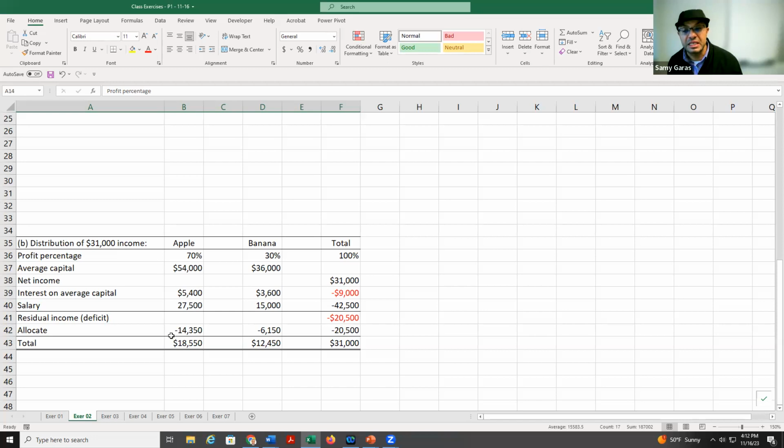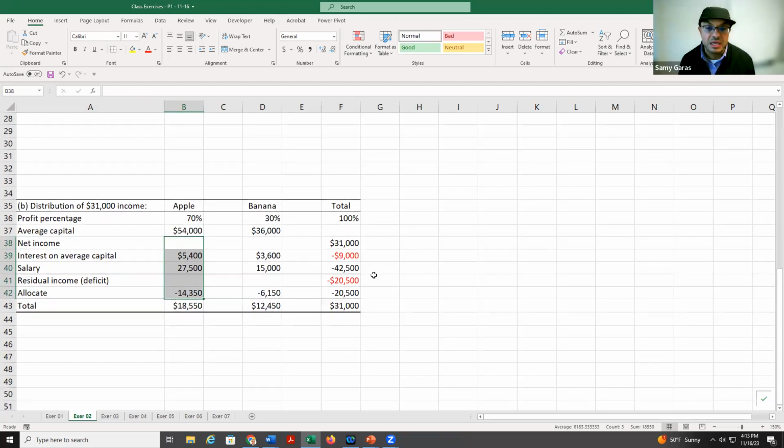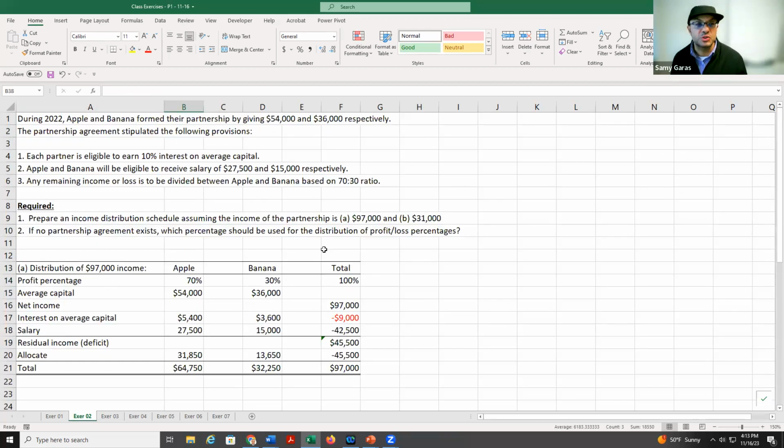Then I divide the deficit between them, and then I add 5,400 plus 27,500 minus 14,350, and then I get the income. So this way shows you how to distribute the income or the deficit between the partners.